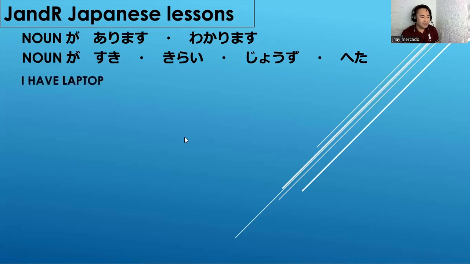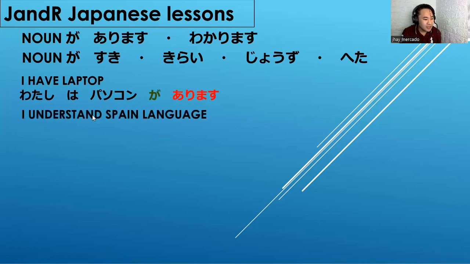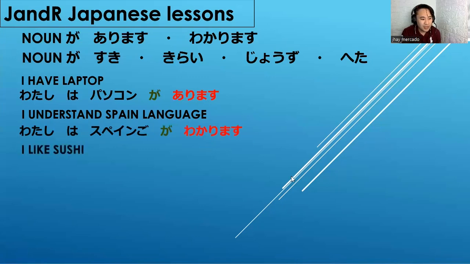Okay, I have a laptop. Watashi wa pasokon ga arimasu. Next we have understand Spanish language. So the automatic particle ga marks what we understand. Watashi wa supeingo ga wakarimasu. Always particle ga ang ilalagay. Then I like sushi. Whatever we like, the automatic particle is ga. Minasan, sushi ga suki desu.